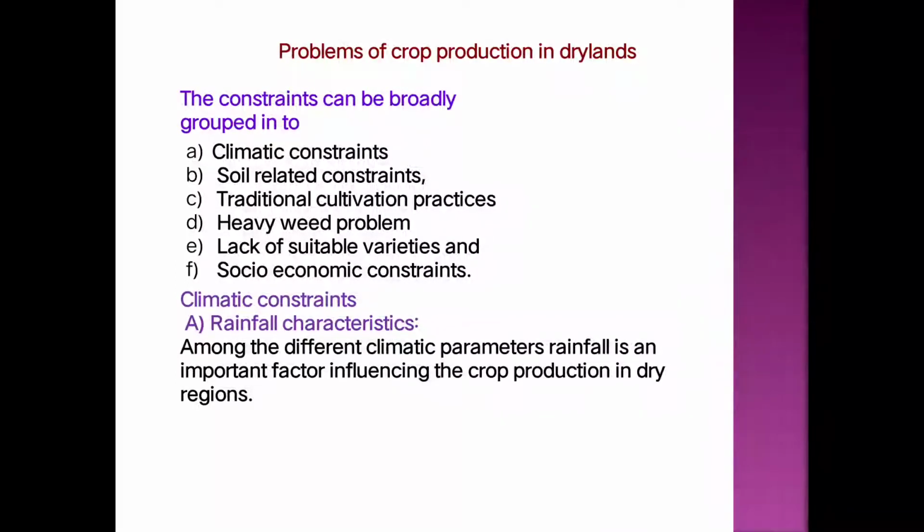In that, the first important constraint is the climatic constraint. In climatic constraint, the first constraint is related to rainfall. In that we are studying firstly the rainfall characteristics. Among the different climatic parameters, rainfall is an important factor that influences crop production in the dry regions. So, in the climatic constraint, rainfall is a very important constraint, and crop production is mostly affected by the rainfall characteristics.